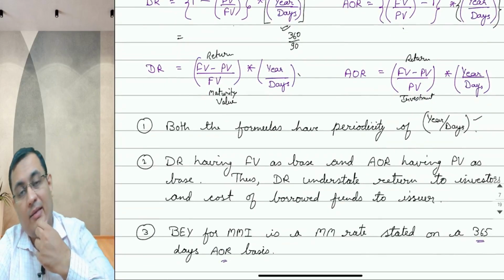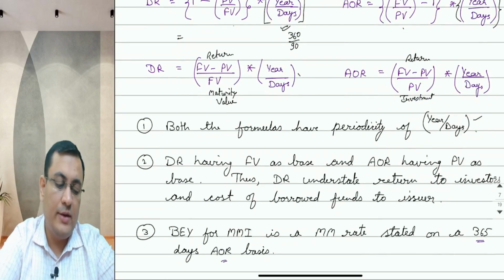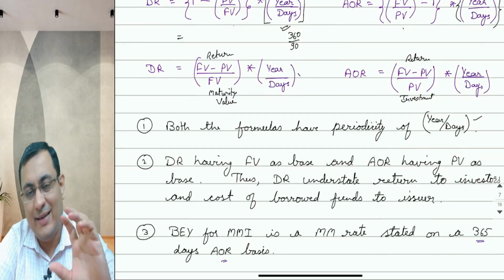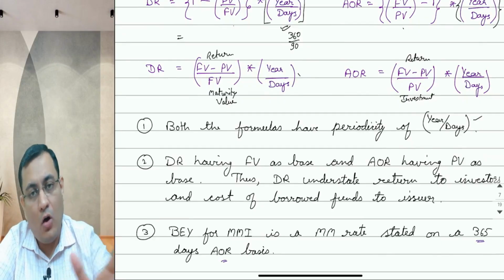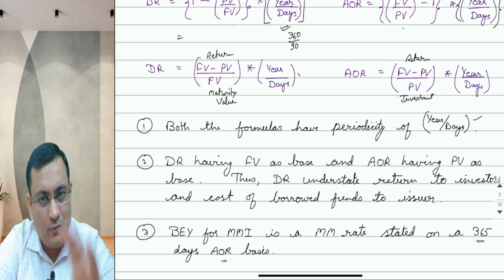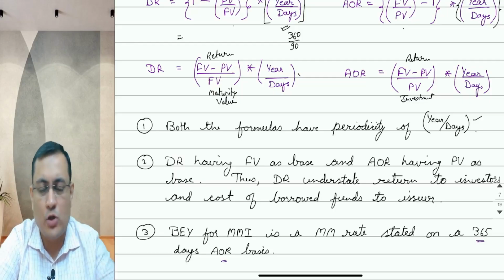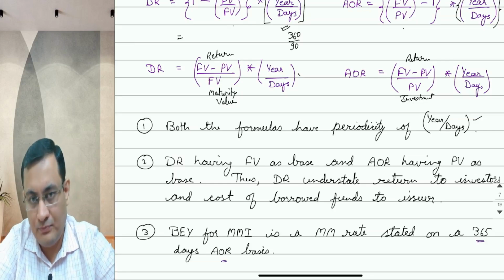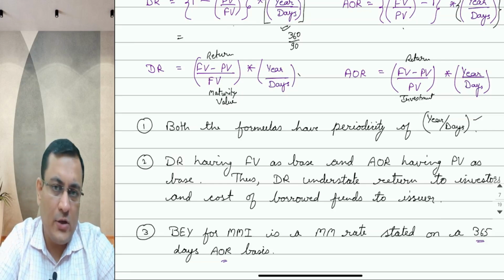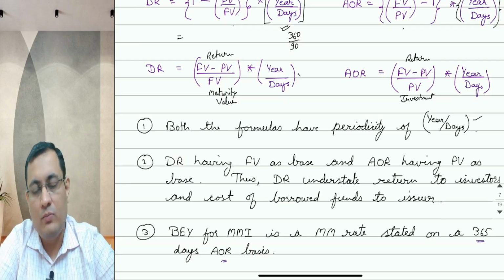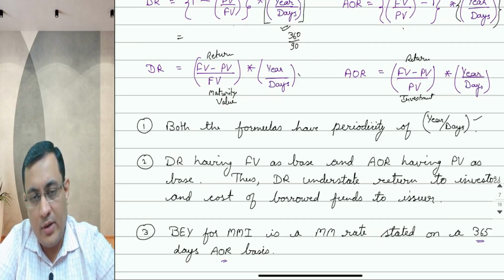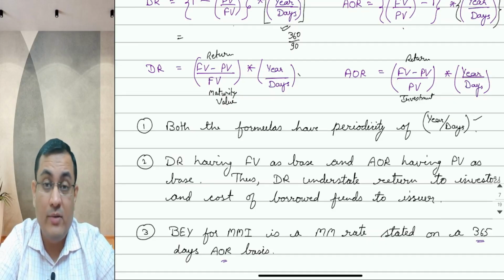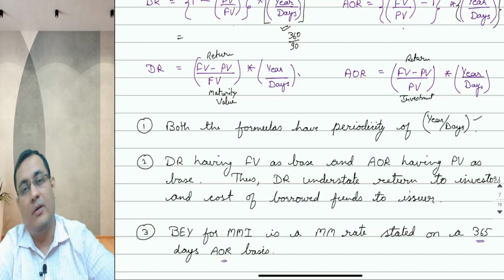Now, one thing from an MCQ point of view: which rate is going to understate the return for the investor or understate the cost of borrowing for the issuer, whoever is issuing this money market instrument? It is the DR. Why? Because in case of DR, the return is divided by your maturity value, which is inclusive of the return.